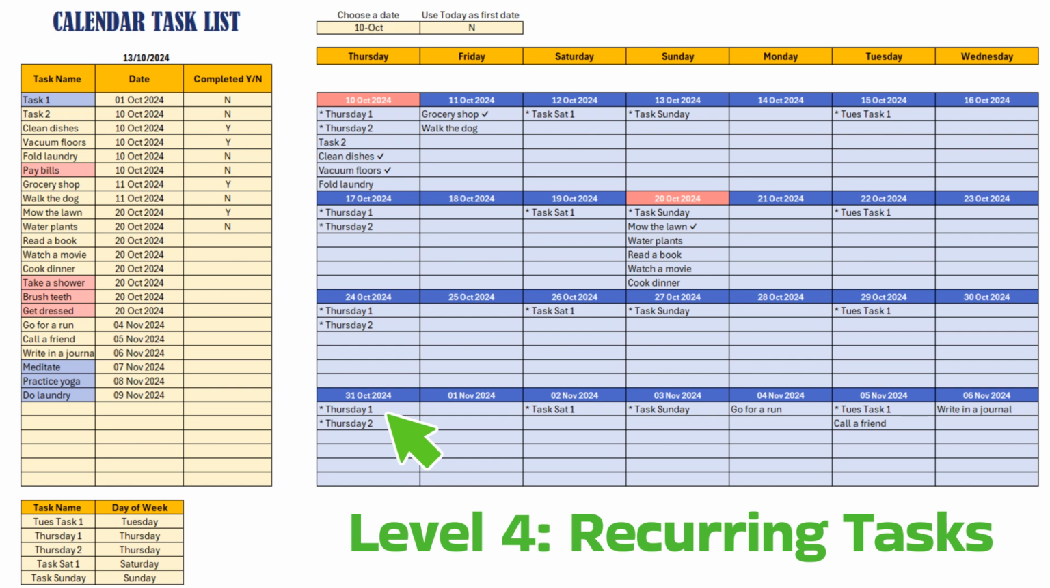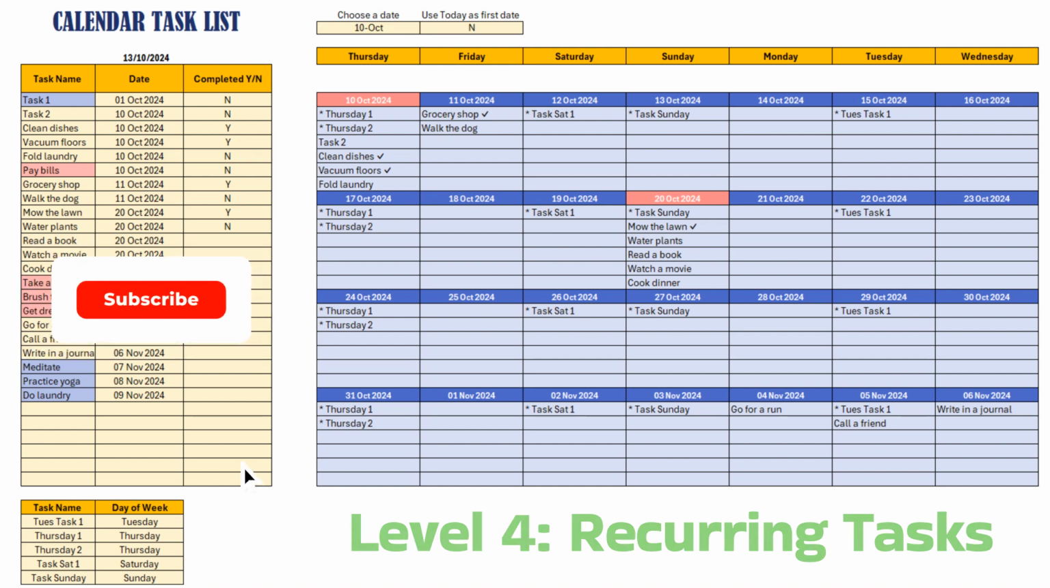So 4 levels, the 4th level will be the more complex, but even if you stop after level 1, you will have a very decent calendar-based task list. So let's do this together.